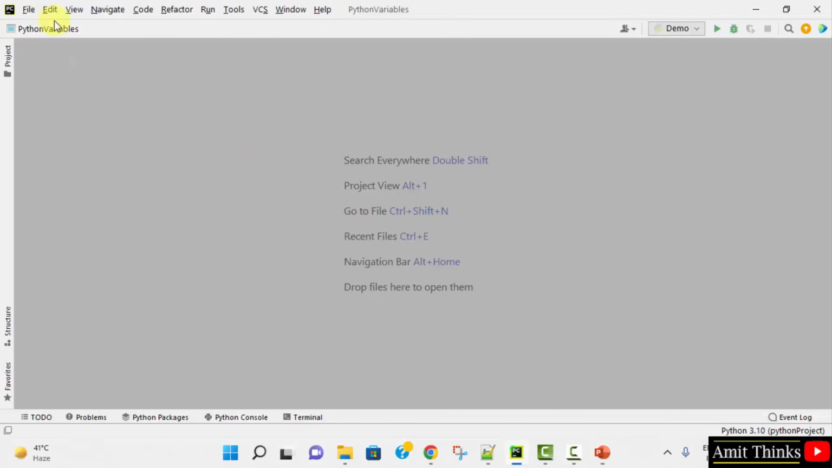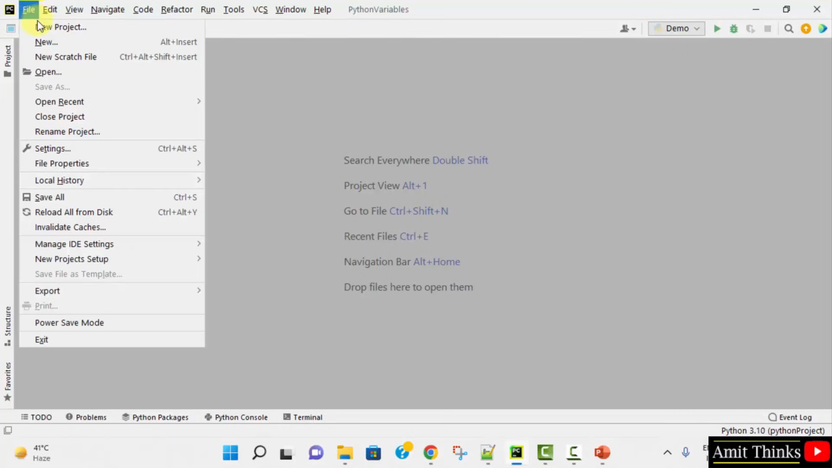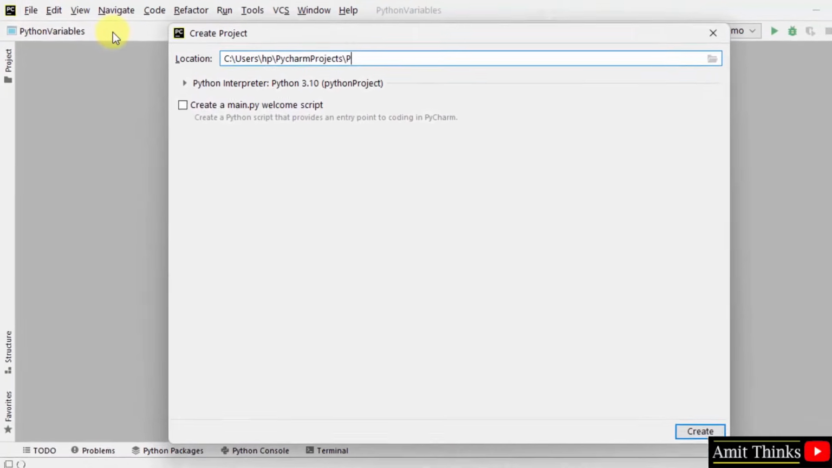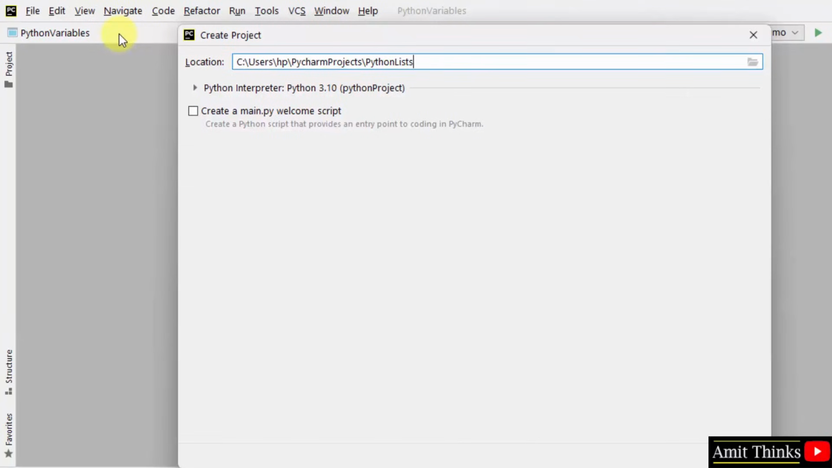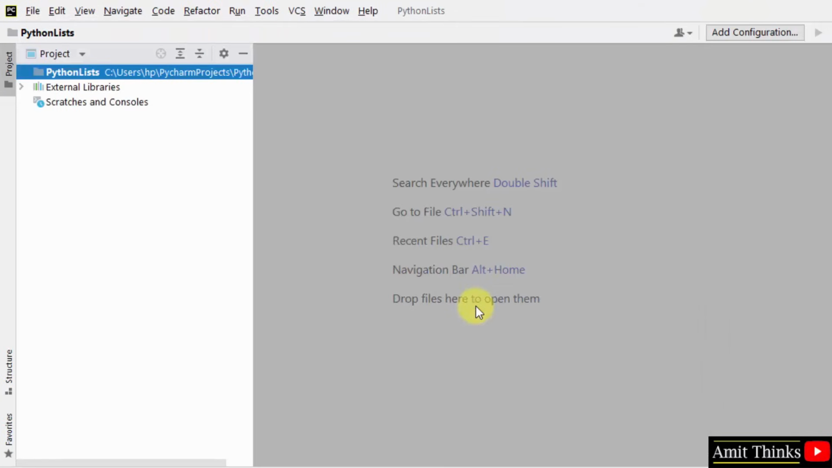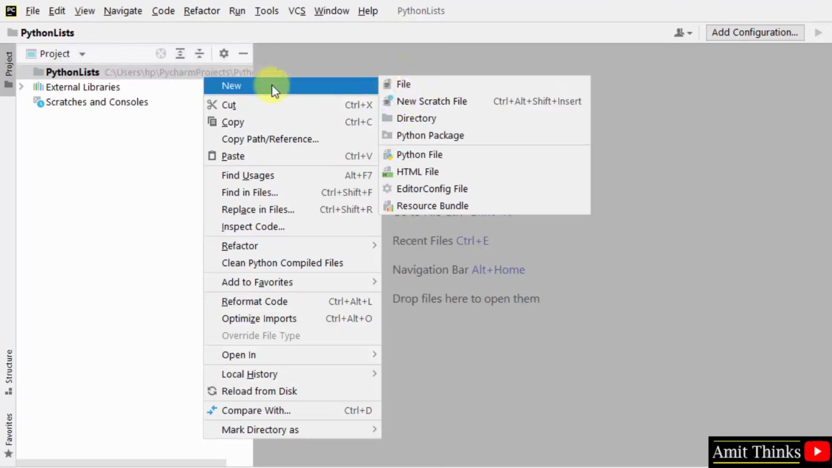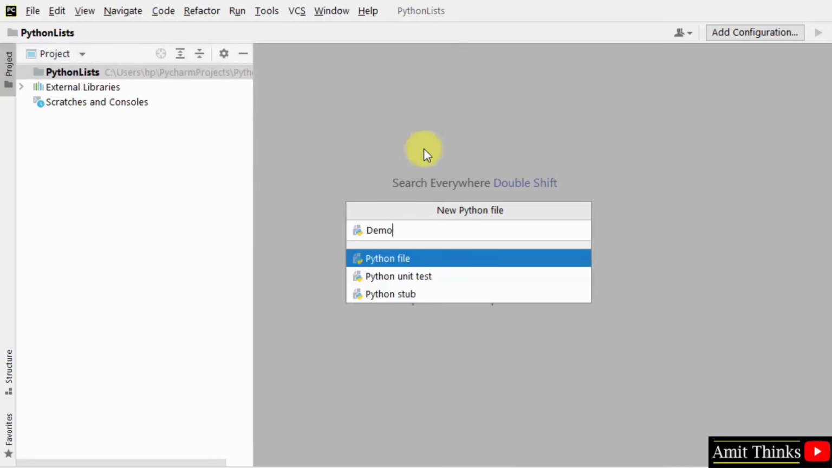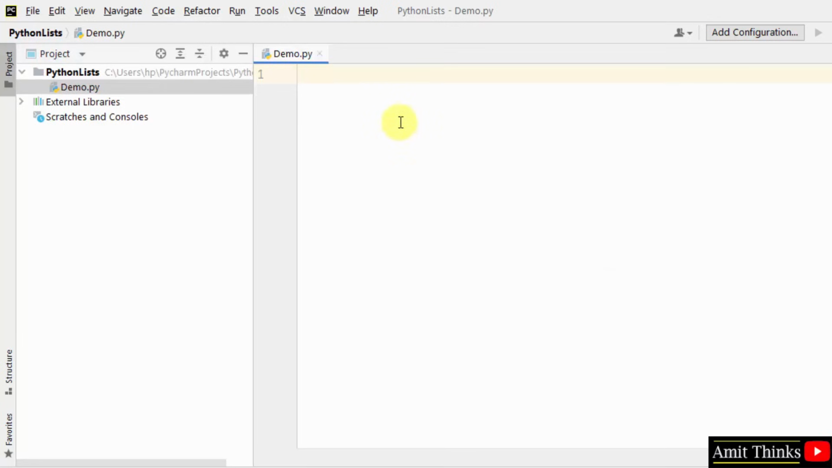So here is our PyCharm IDE. Let us create a new project, file, new project, Python list, click on create. So we have created our project. Right click on the project, new, and create a Python file, demo. Press enter, it will convert to demo.py.